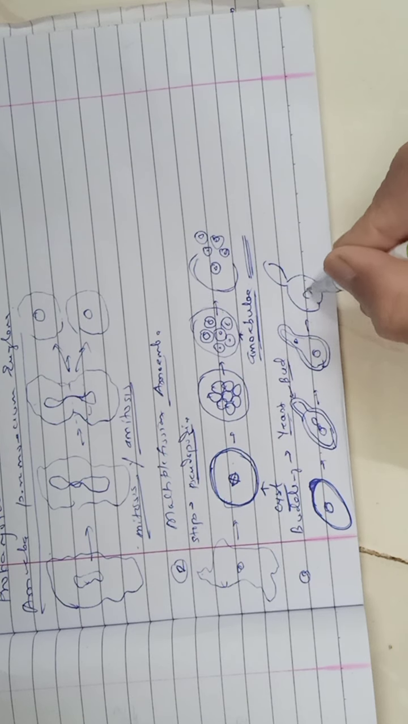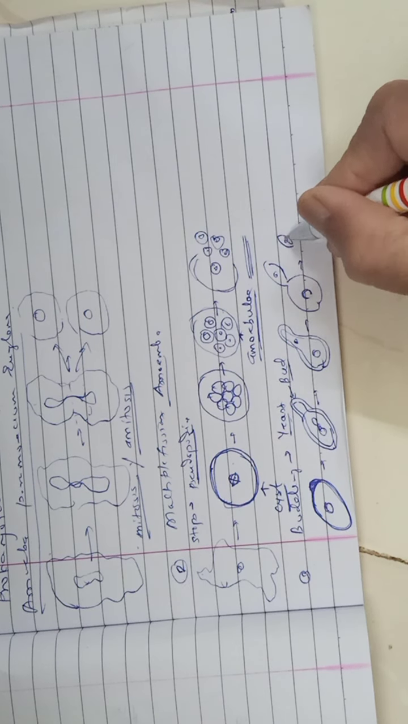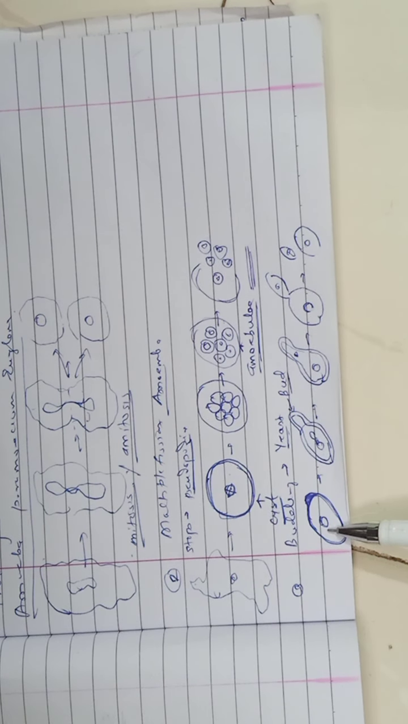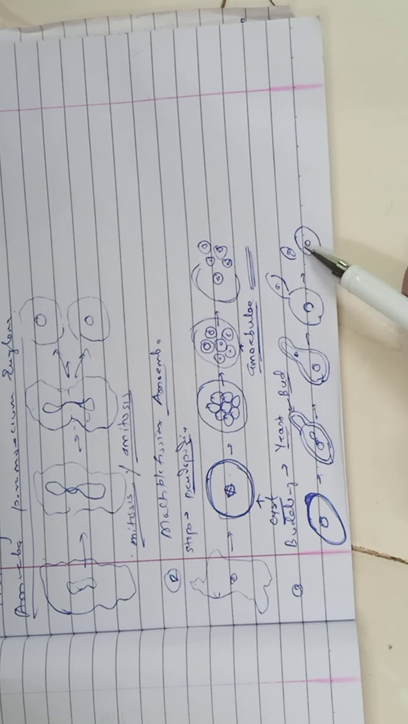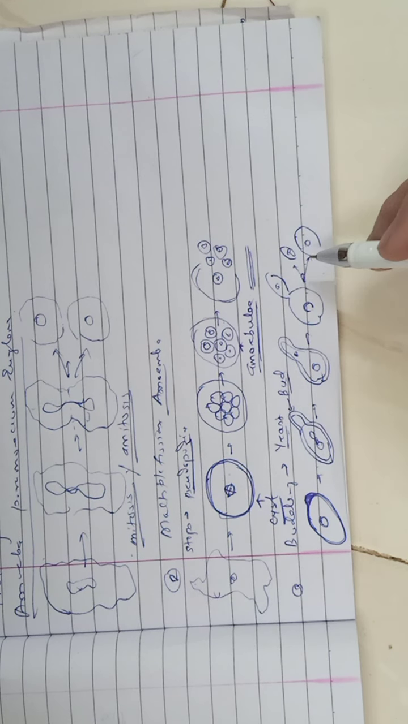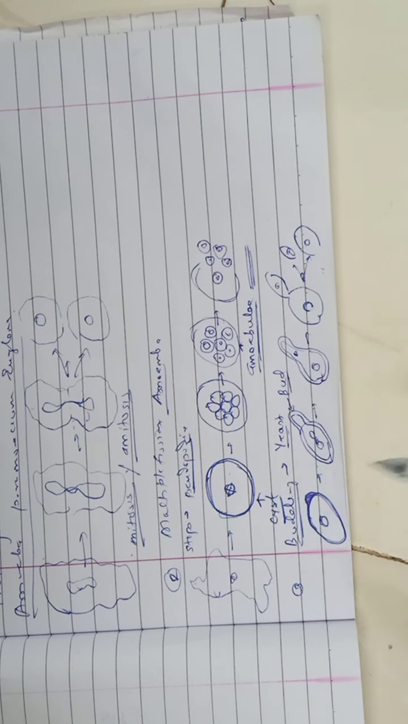When the bud has completely grown, it separates from the parent cell and then grows as a new young one. As a result, from a single cell, two daughter cells are produced. This small bulge appears on the surface of the parent cell, then it grows, and finally it separates from the parent cell. This is the type of asexual reproduction known as budding.